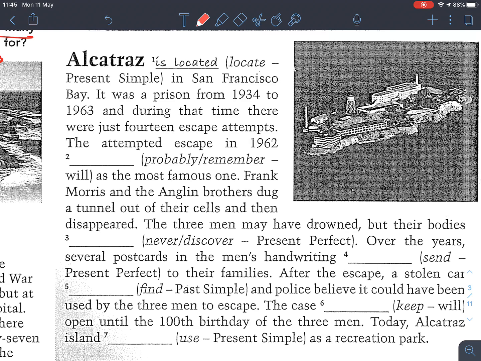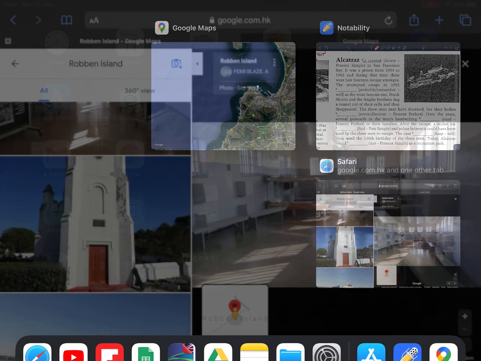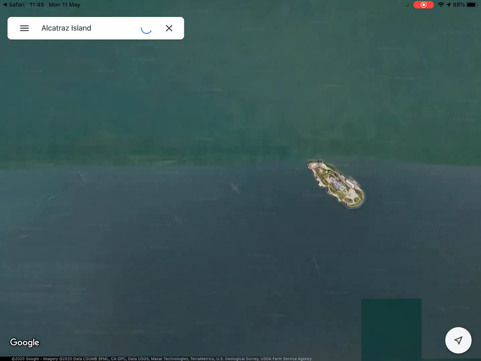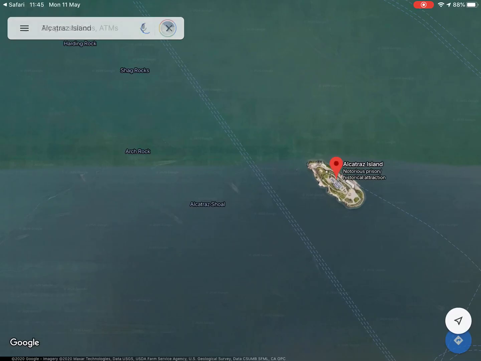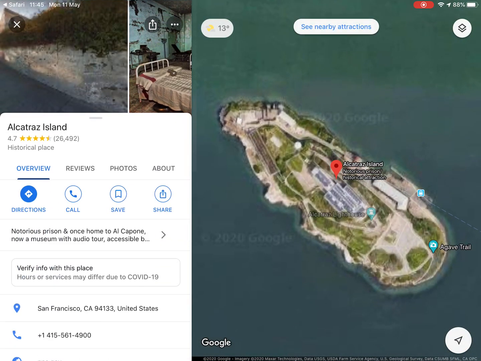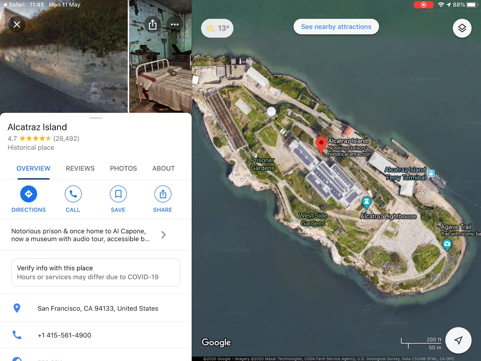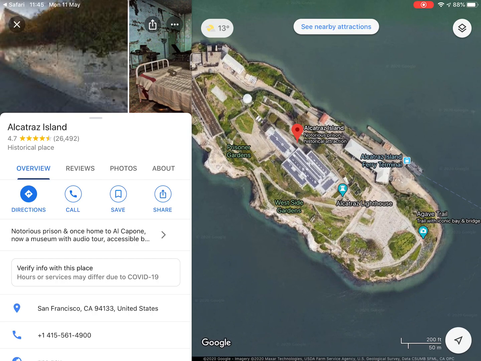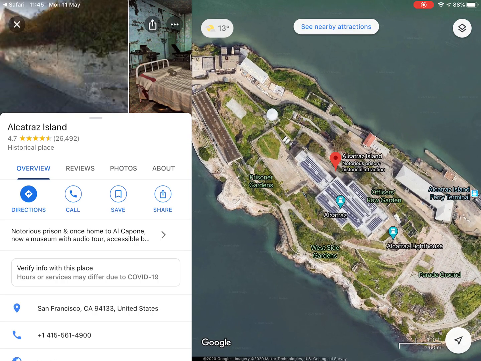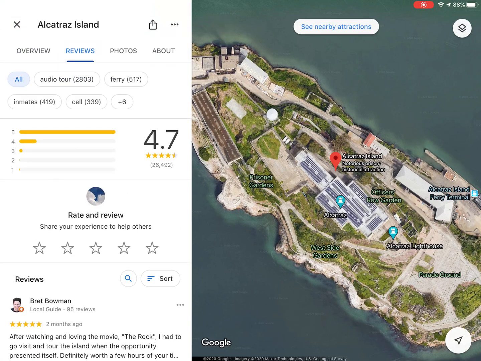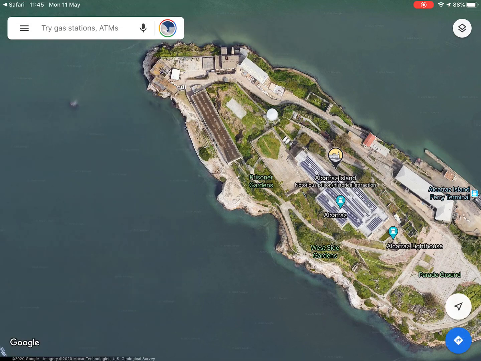Alright, so let's look at the answers together. So Alcatraz, so where is it? It's in San Francisco Bay. Let's look at some pictures. So Alcatraz Island. Wow. So you can see we have the prison here. So it was a prison, but now it is a recreational facility.